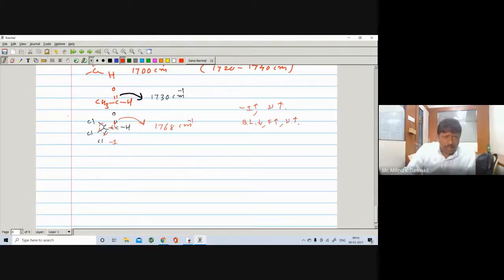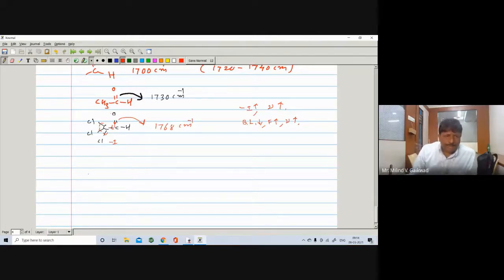Due to the minus I effect, the length of the C=O of aldehyde gets decreased because it pulls the electrons. As the length gets decreased, force constant gets increased. As force constant gets increased, the vibrational frequency also gets increased. That you have learned already in the same topic.